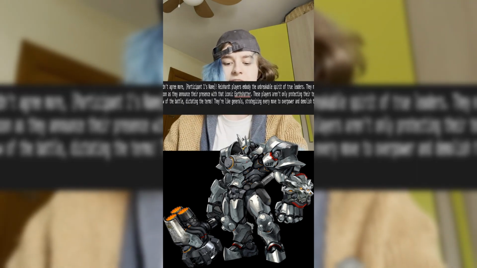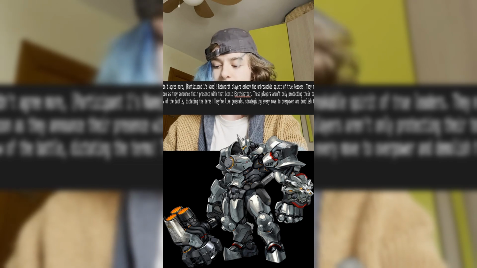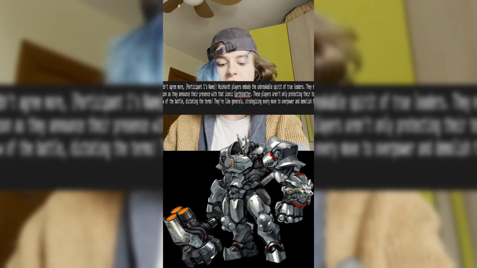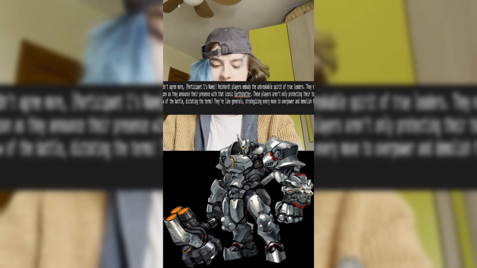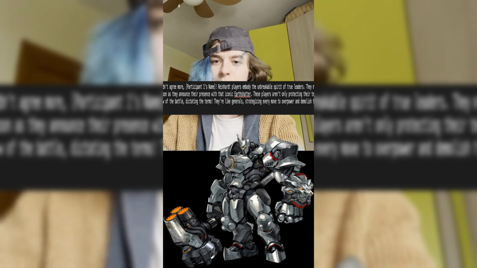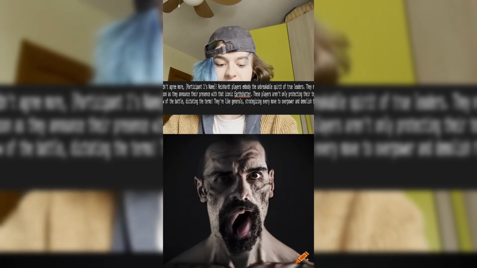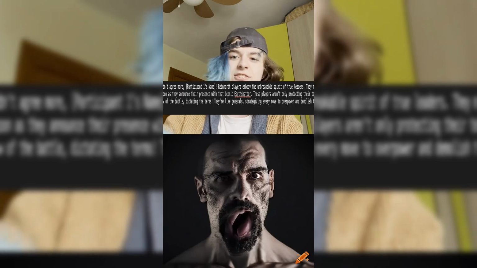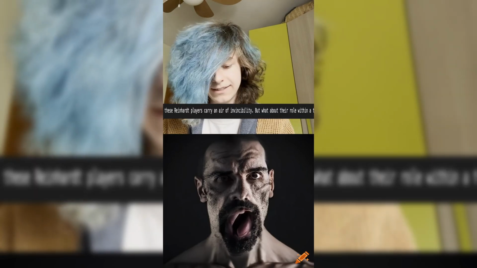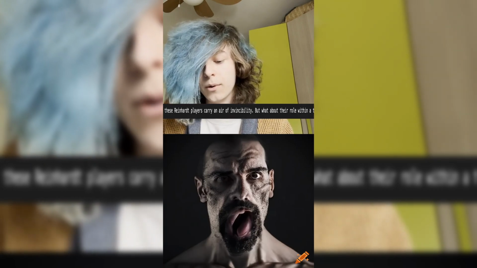Couldn't agree more, Participant 1's name. Reinhardt players embody the unbreakable spirit of true leaders. They make the enemy quake in their boots as soon as they announce their presence with that iconic earth shatter. Hammer down! These players aren't only protecting their team, they're controlling the flow of the battle, dictating the terms. They're like generals, strategizing every move to overpower and demolish their foes. That's Giga Chad supremacy.